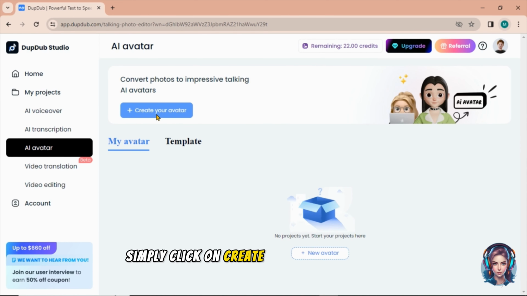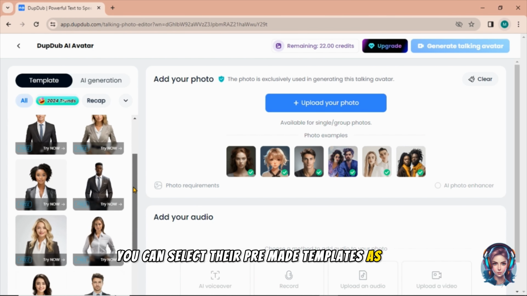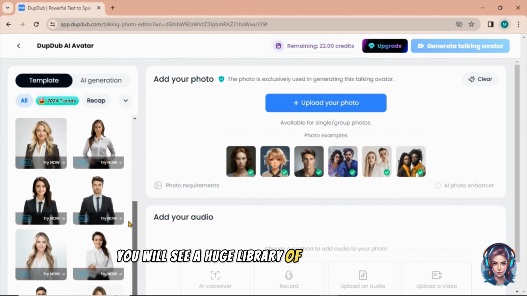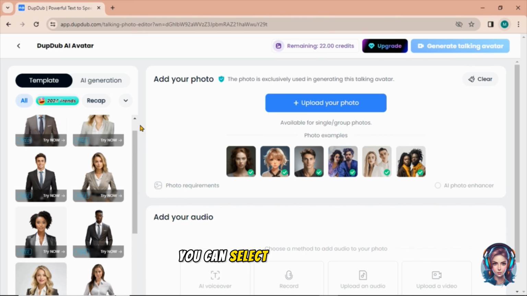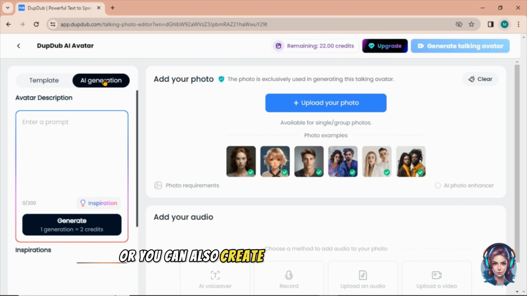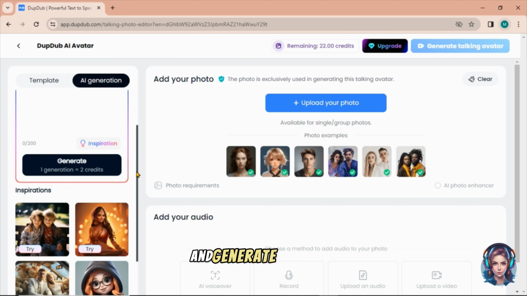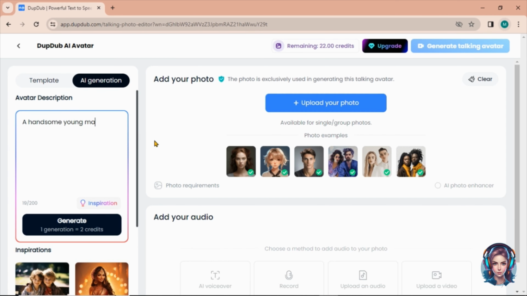Simply click on create your avatar. Now here you can select their pre-made templates as well. You will see a huge library of pre-made avatars. You can select them as well. Or you can also upload your own photos and it will convert it into a talking avatar. Or you can also create avatars using prompts. So I will type a prompt over here and generate my avatar.